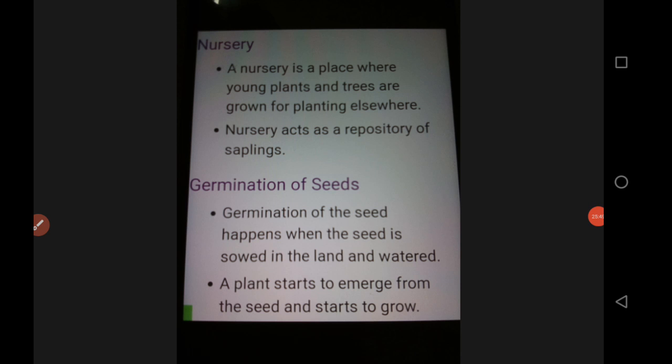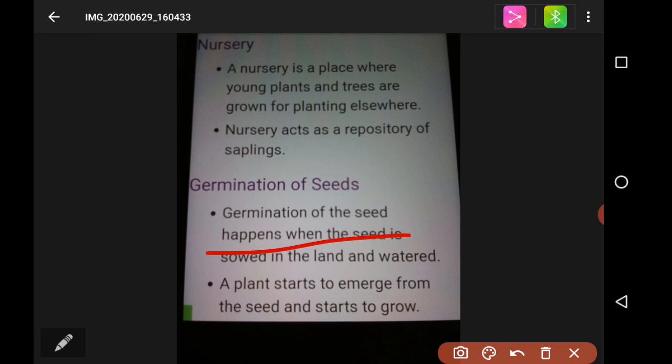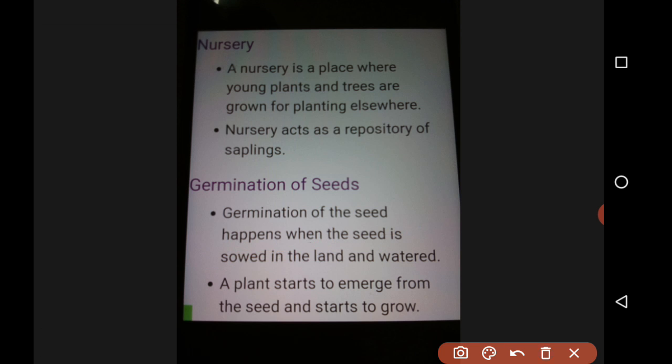Nursery, what is nursery? A nursery is a place where young plants and trees are grown. It is the repository of saplings. Germination, you already know what germination is. It happens when the seed is sown in the land and it is watered, so plants start emerging. The process of germination we have studied long ago. The plant will start to emerge from the seed and it starts to grow. So that is germination.